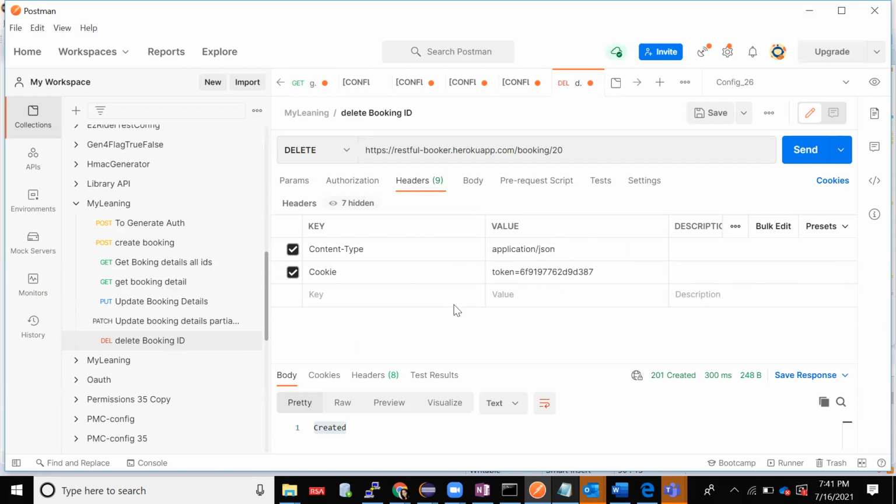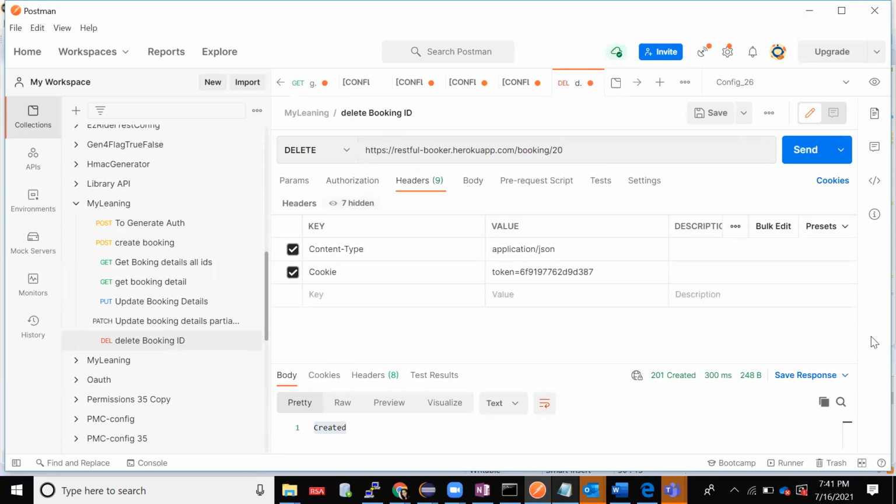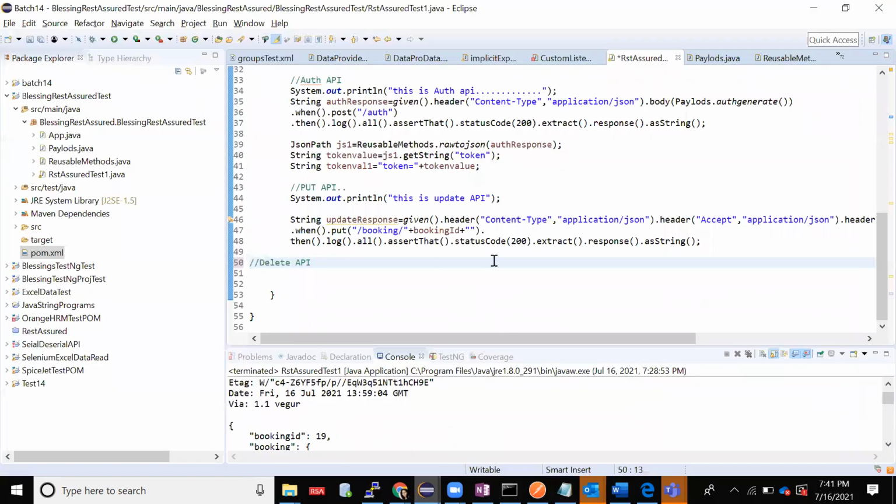Again, nothing is new. I have my header, two headers are there. I don't have anything in the body. I have something in the resource. I'll go ahead and delete. Okay, delete API. Okay, done.